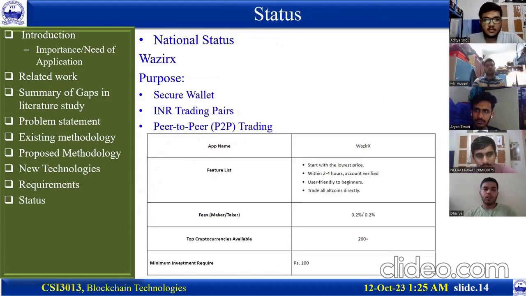So the national counterpart of our application would be WazirX. The main purpose of this application is to have a secure wallet, INR trading pairs, and peer-to-peer trading. The main features of WazirX would be to start with the lowest price, get the account verified within 2 to 4 hours, be user-friendly to beginners, and trade all altcoins directly.